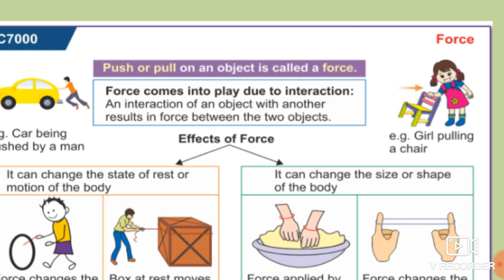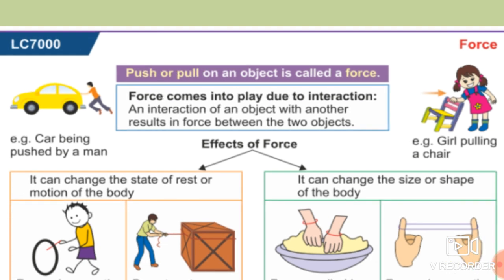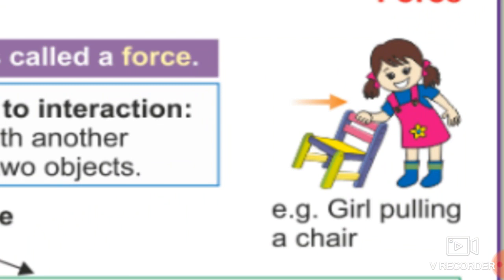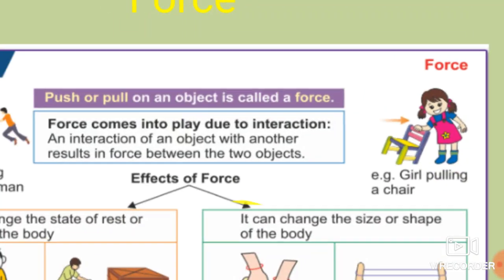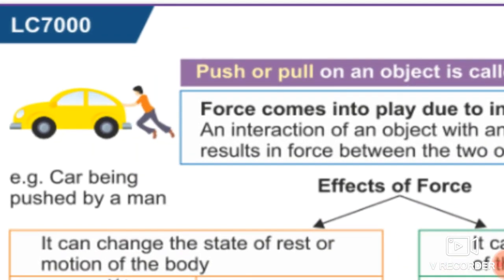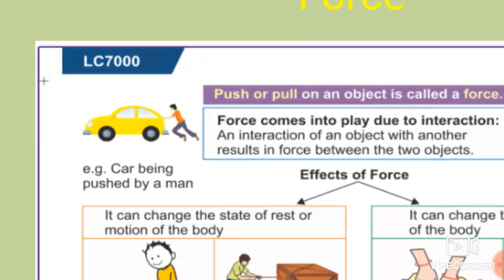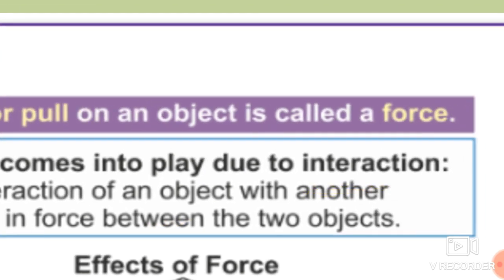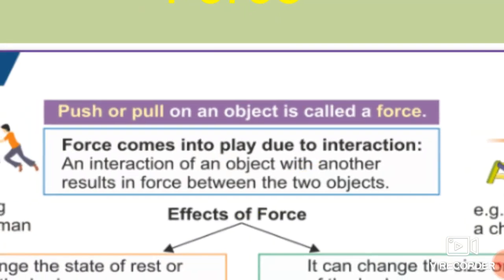Here, see students, one boy is pushing this car. So it is a push. Here a girl is pulling a chair. See this, a girl pulling a chair. So here it is a pull, while a car being pushed by a man is a push. So push or pull on an object is called a force. Okay students, again I revise: push or pull on an object is called a force.